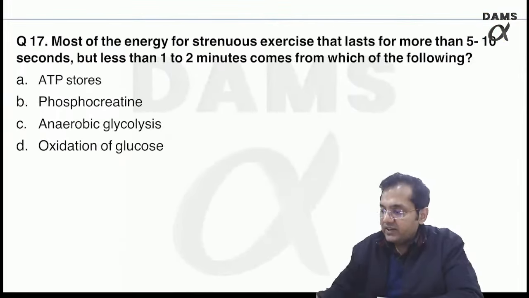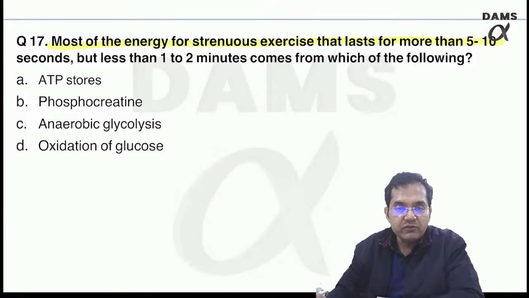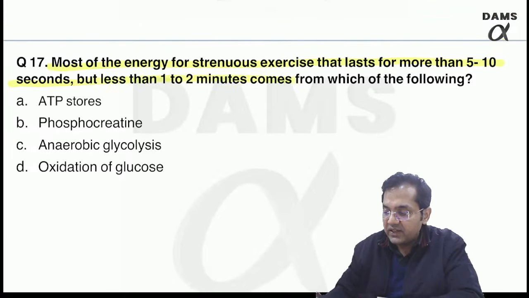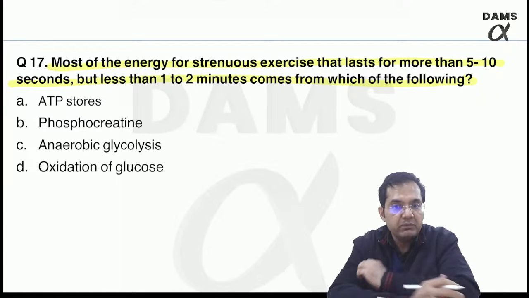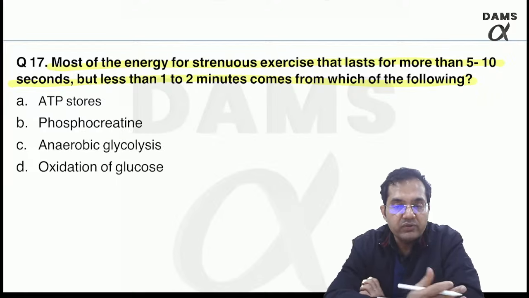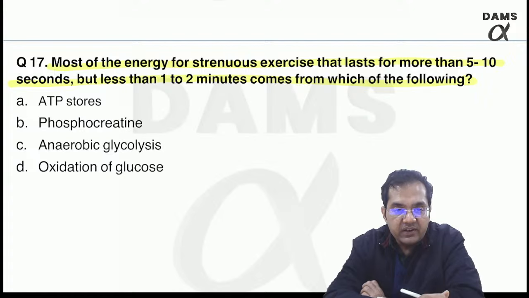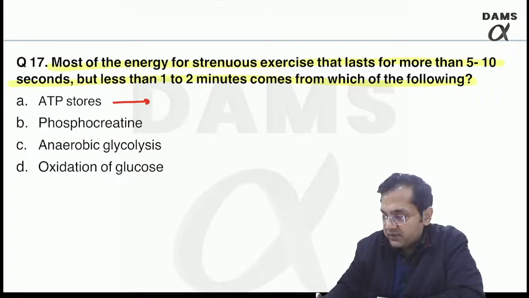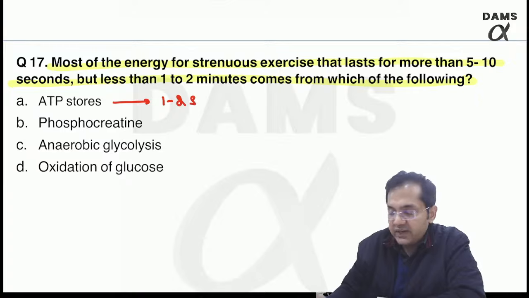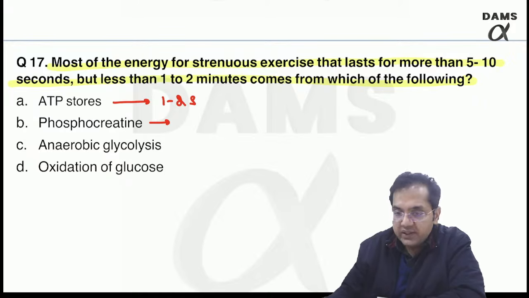Question number 17, for strenuous exercise lasting for more than 5 to 10 seconds but less than 1 to 2 minutes, most of the energy comes from which of the following? Very interesting question. This is about the sources of muscle energy or metabolism during any exercise activity. So just remember that the ATP which is stored in the muscle is used up in 1 to 2 seconds. Then comes the energy from phosphocreatinine.